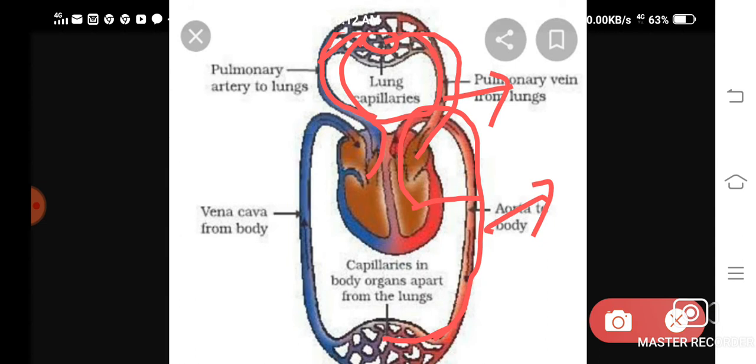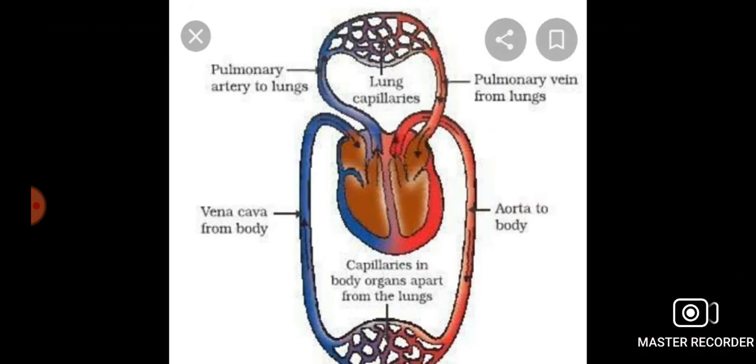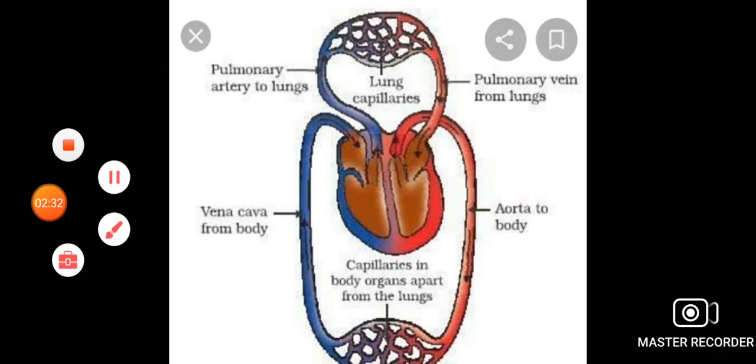It will get impure due to the carbon dioxide produced in each cell, and from there it will be brought back to the right atrium, isn't it? By the vena cava. Superior and inferior vena cavas are there. So this part of circulation is known as systemic circulation, and this is known as pulmonary circulation. So this much is clear to everyone.